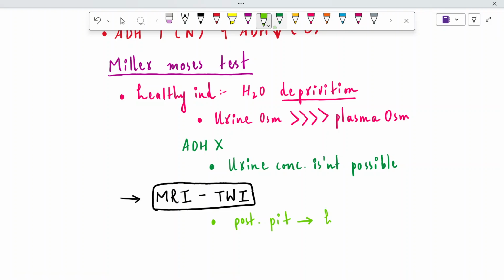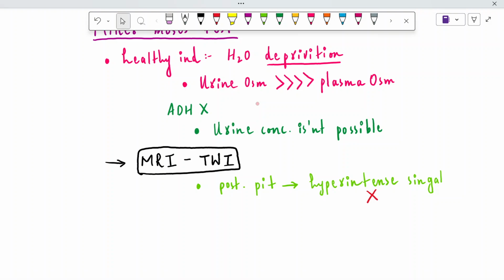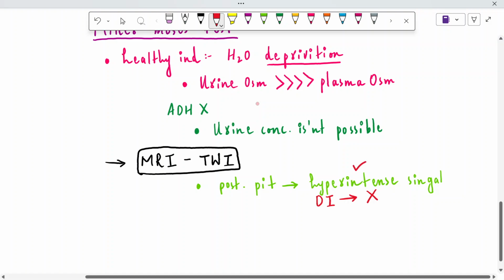Posterior pituitary will release hyperintense signal in case of this technique. But in case of diabetes insipidus, this type of hyperintense signal is absent, and here is the diagnostic criteria for the DI patients. When we do this technique in normal persons, they do not have diabetes insipidus, there will be presence of hyperintense signal. But in the patients with diabetes insipidus, the hyperintense signal is going to be absent.